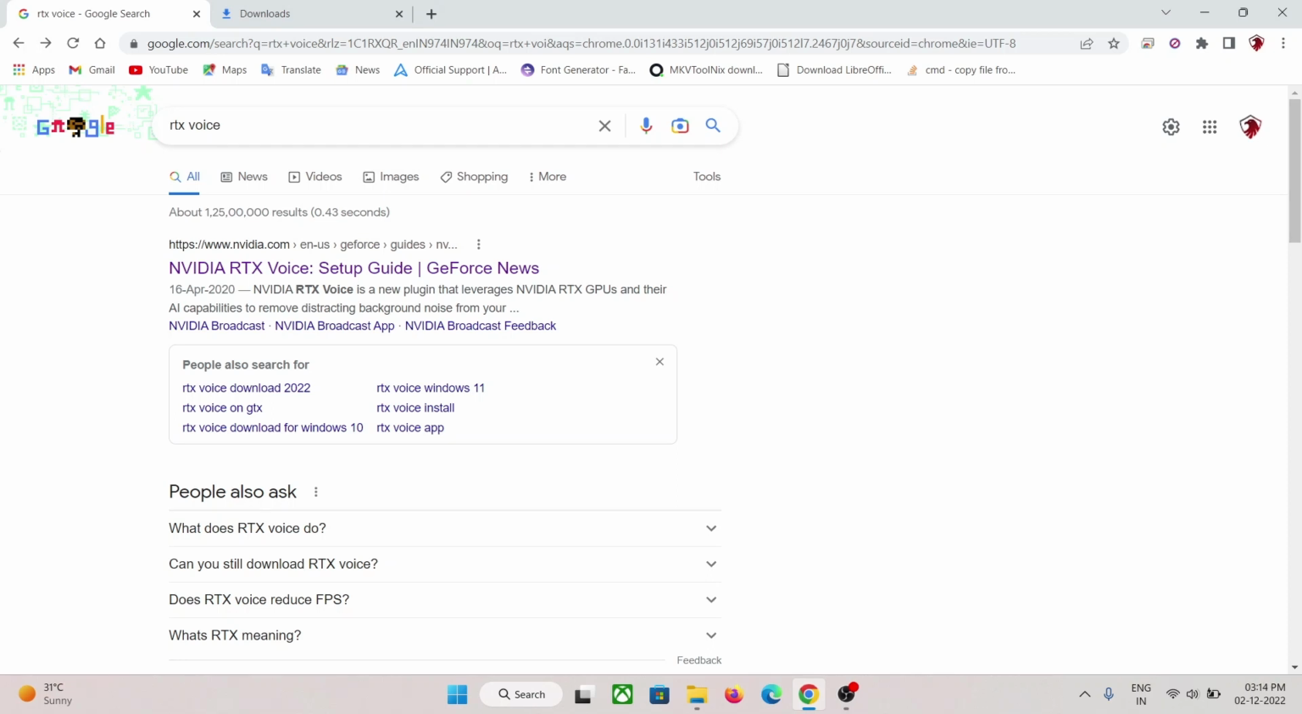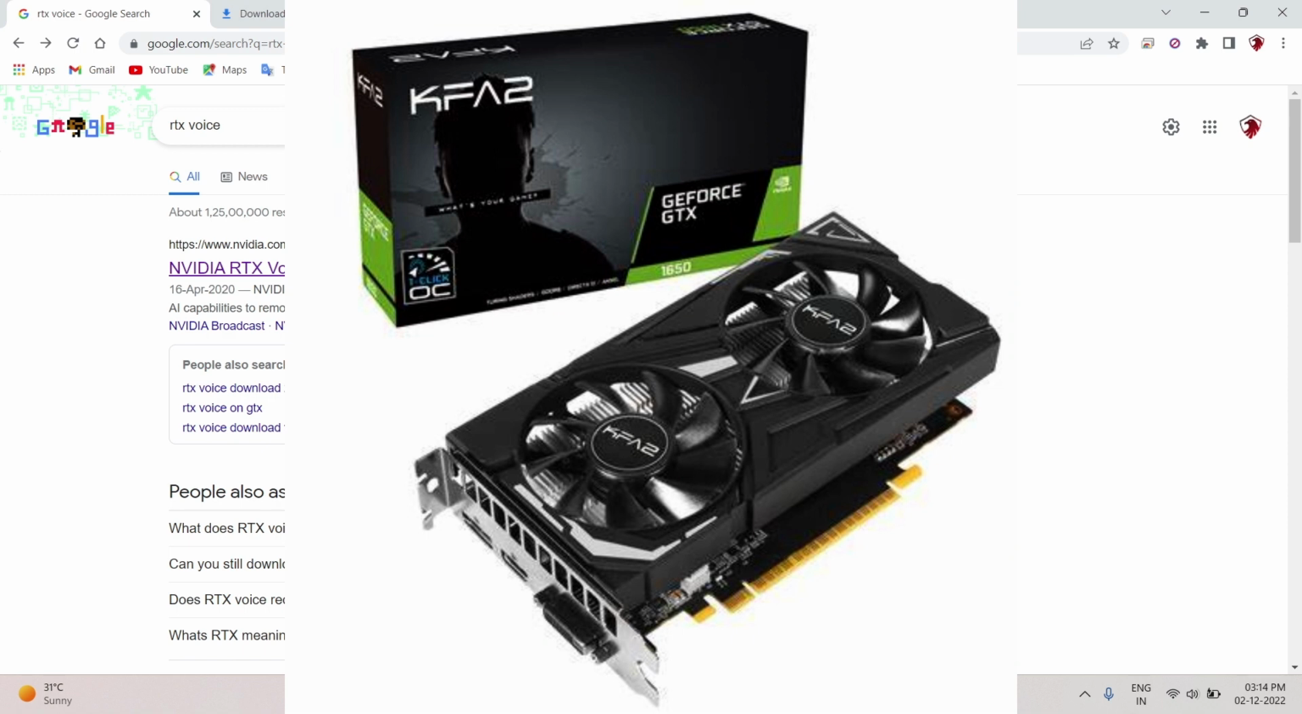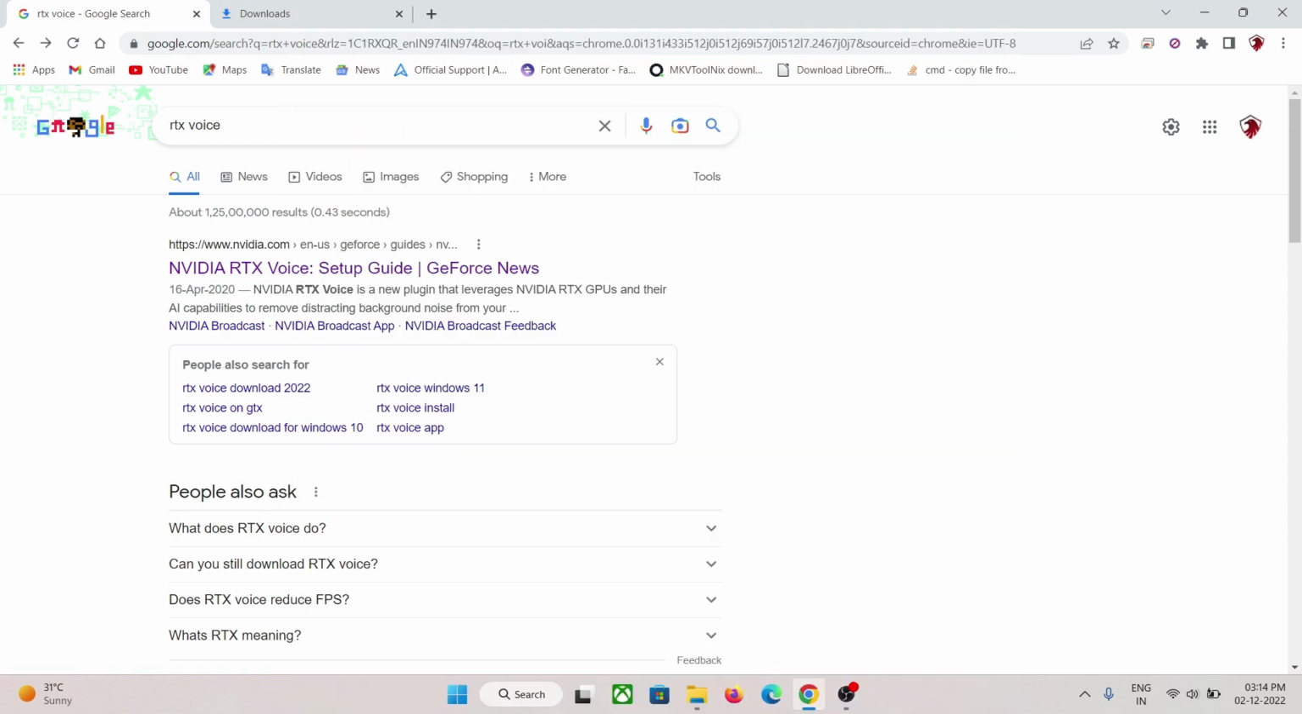Hi guys, in this video I'm going to show you how you can magically cancel all the background noise which would normally come if you are a normal person, that is. So for cancelling the background noise, you need to download a software called RTX Voice, and this video is only for those who own a GeForce GTX GPU by NVIDIA. Those who do not have this GPU can still watch the video.